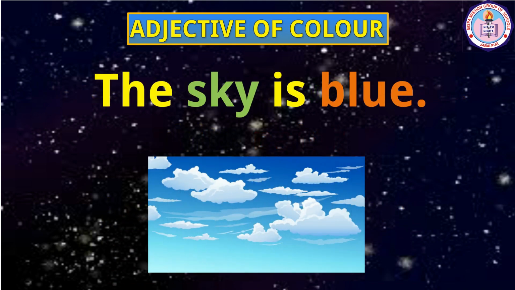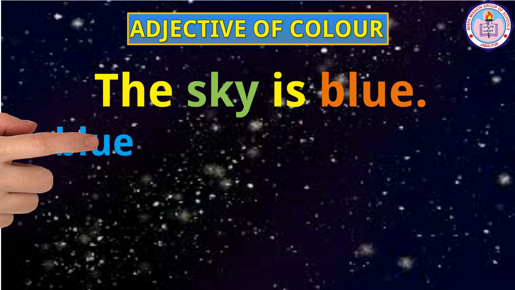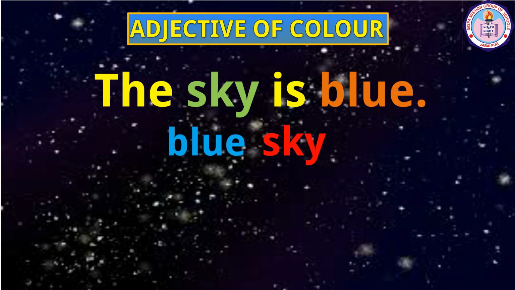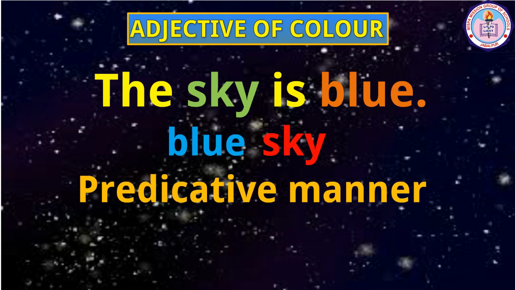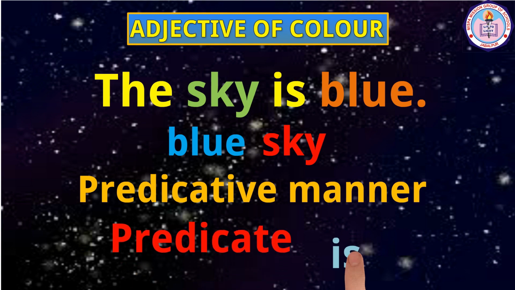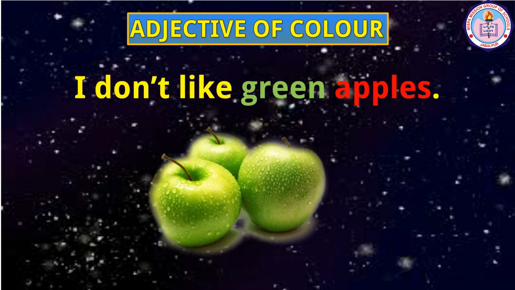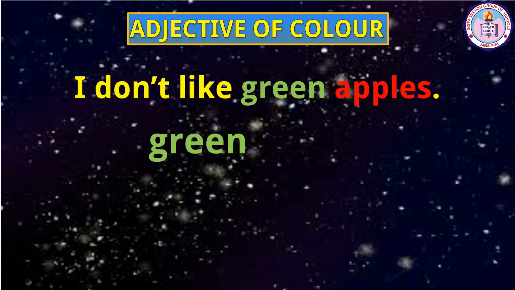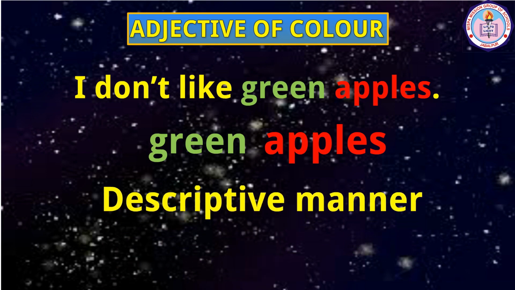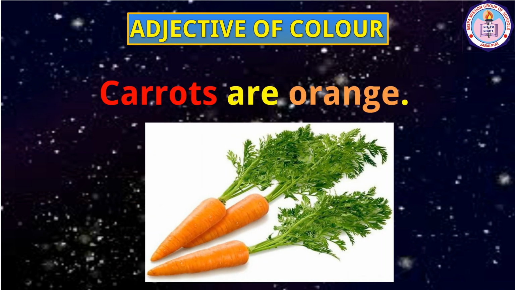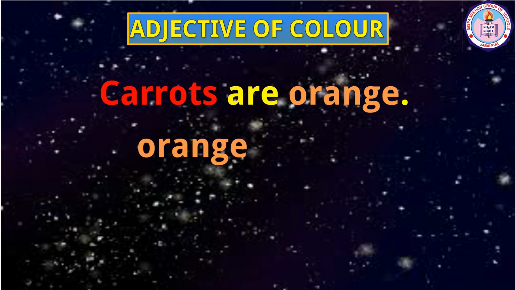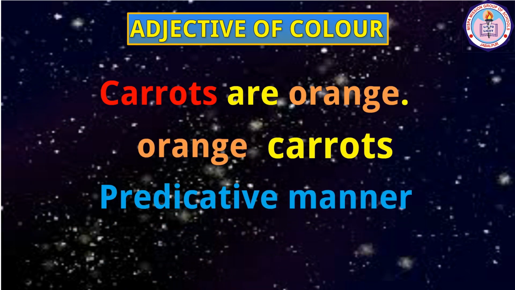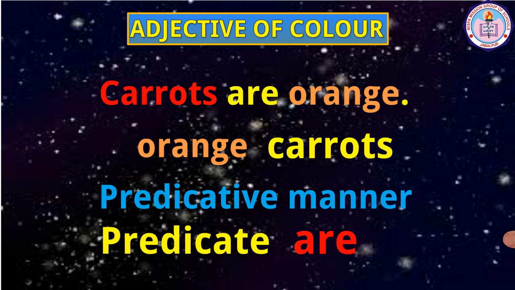The sky is blue. Here, blue is the adjective of sky. It is used in a predicative manner. It is the predicate of the verb is. I don't like green apples. Here, green is the adjective that modifies the noun apples. It is used in a descriptive manner. Carrots are orange. Here, orange is the adjective of carrots. It is used in a predicative manner. It is the predicate of the verb are.